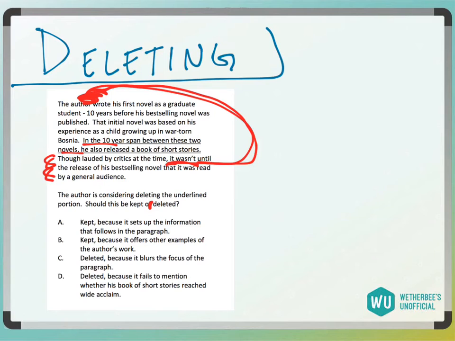But first novel, right? Then talk about short stories, and then I go back to talking about that other novel. It doesn't make a ton of sense. So I'm going to get rid of A and B, right?